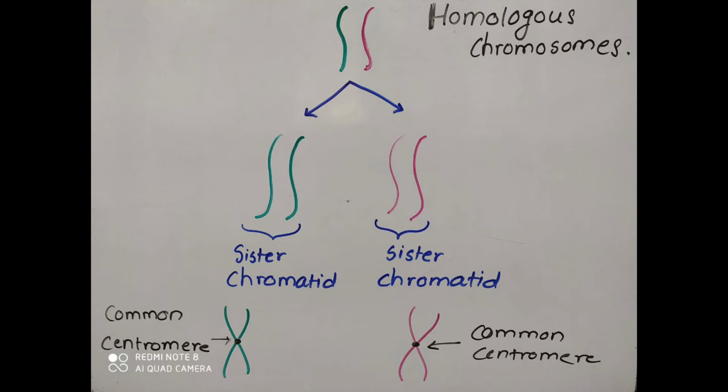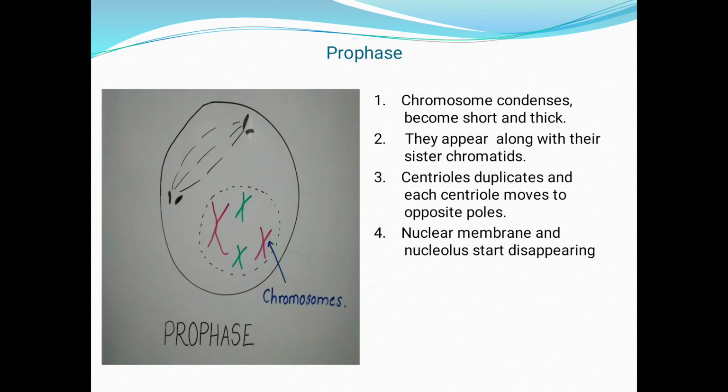If you see the diagram at the end, you will get the meaning of sister chromatid. So these are the sister chromatids and they remain attached with each other with the common centromere. So sister chromatids are identical copies of one chromosome from a pair of homologous chromosomes. I think you got the meaning of homologous chromosome and sister chromatid. So let's see prophase in detail.